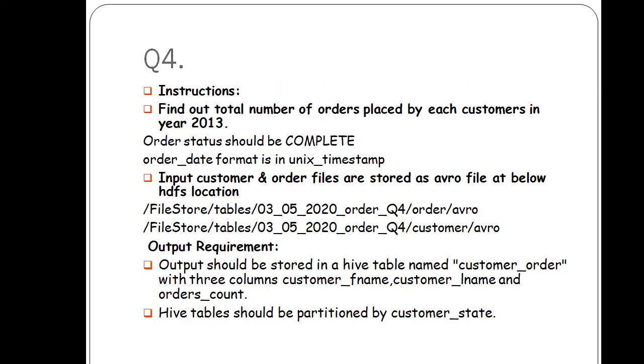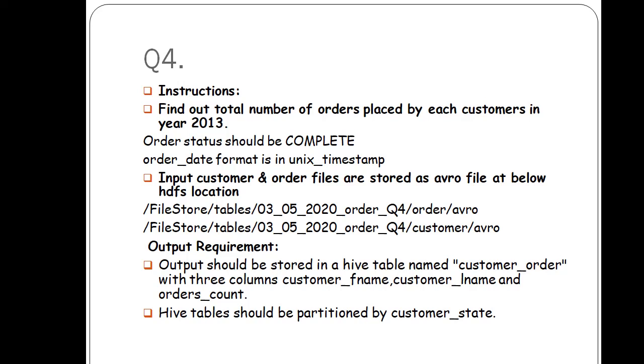After that, the fourth question, how they ask: find out the total number of orders placed by each customer in the year 2013. It means the orders placed in 2013 by each customer must be written in the final output. The order status should be complete, and the order date format is Unix timestamp. The order table has an order status column and an order date column, holding information like complete or pending, and dates.